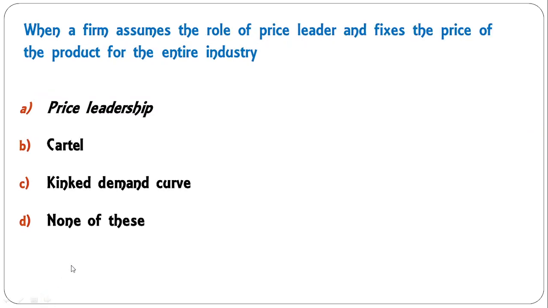When a firm assumes the role of price leader and fixes the price of the product for the entire industry, it is called price leadership. So you can see, A is the correct answer. Otherwise, cartel is a formal agreement, kink is a type of demand. Okay, so A is the correct answer.